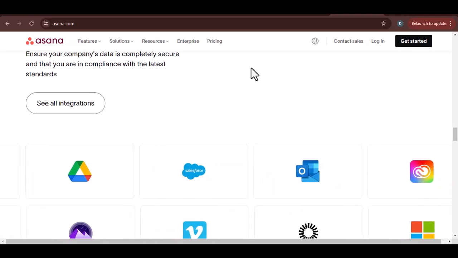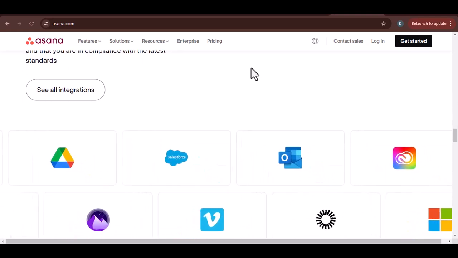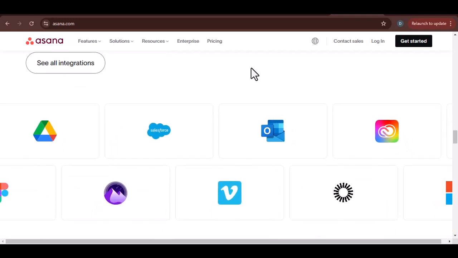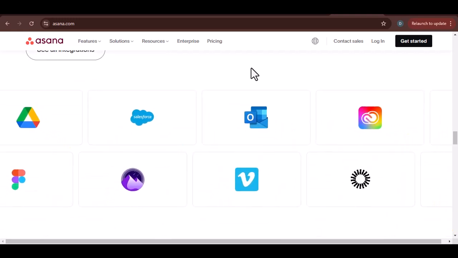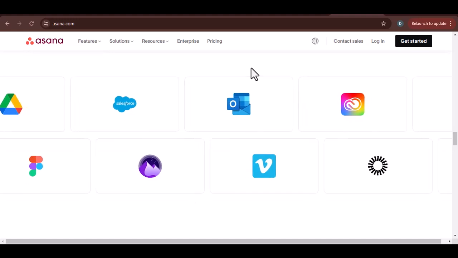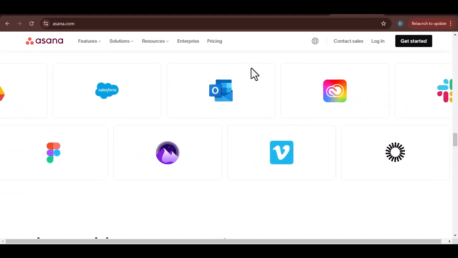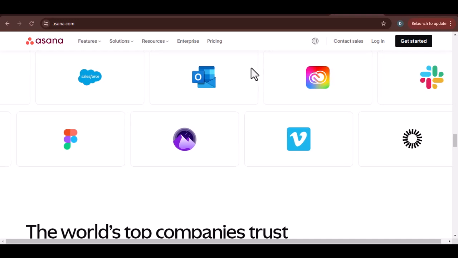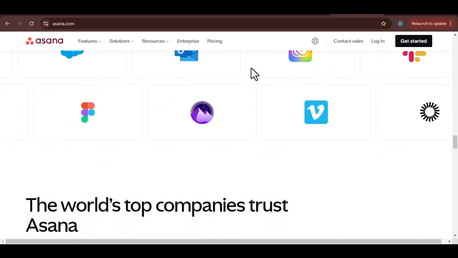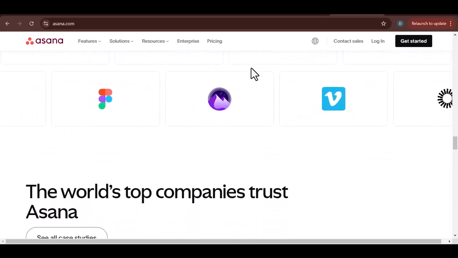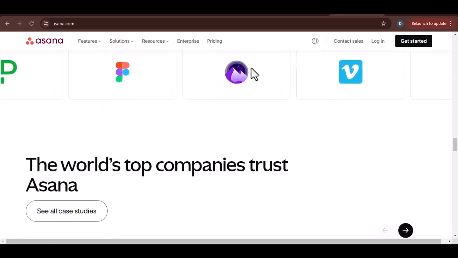Asana's free plan is a great option for individuals and small teams who need a basic project management tool. However, if your needs grow beyond the limitations of the free plan, it's worth considering upgrading to a paid plan to unlock additional features and benefits. Ultimately, the decision of whether to upgrade depends on your specific requirements and budget.